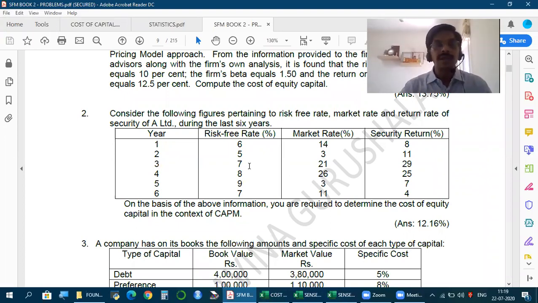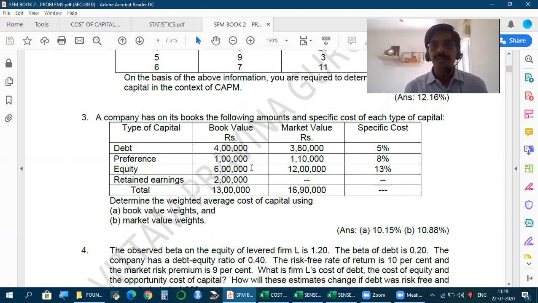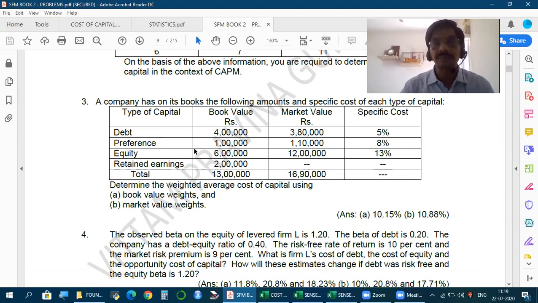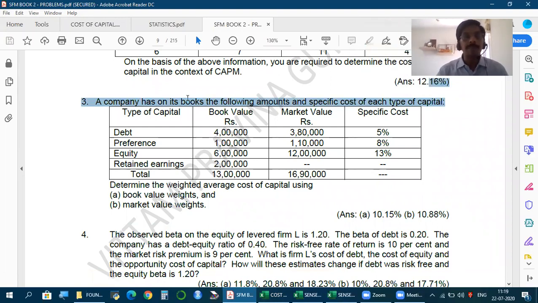Now once we have the cost of capital of all the sources and weights, we are ready to calculate WACC. How to calculate the WACC? Please see the third case here. A company has on its books the following amounts and specific cost of each type of capital: debt, preference, equity, retained earnings.